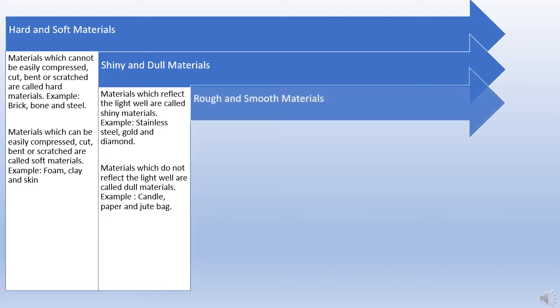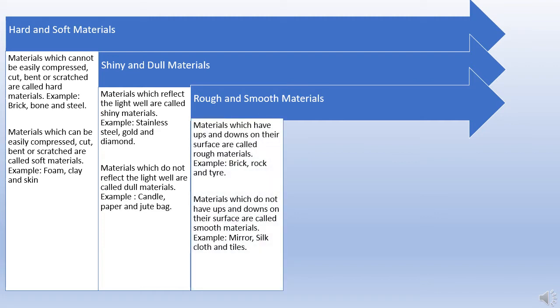The next one is rough and smooth material. Now, materials which have ups and downs on the surface are called rough material. So, you take a tire, it has lot of bumps in it, okay, or a rock, which is not smooth, it is rough on the surface. So, these are the example of rough material.